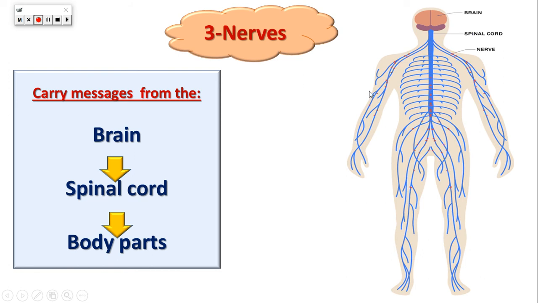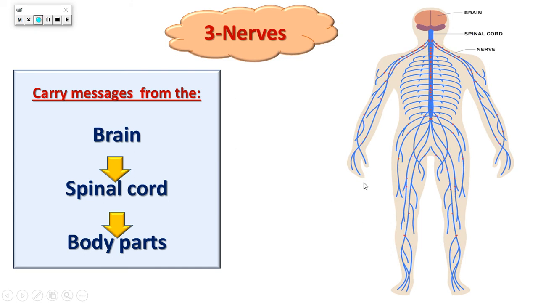Let's take an example. If you touch a very hot cup of tea, what happens? You remove your hand. What makes you remove your hand? It's the nervous system. What happens? Your body part, which is your fingers or the skin in your hand, takes information from this cup of tea, that it's very hot. So it senses that there is a hot thing in the nervous system.